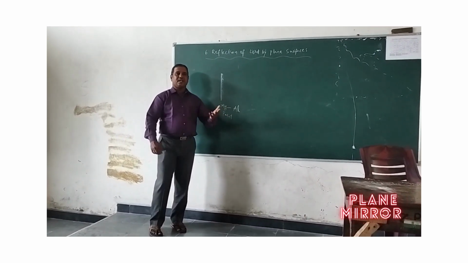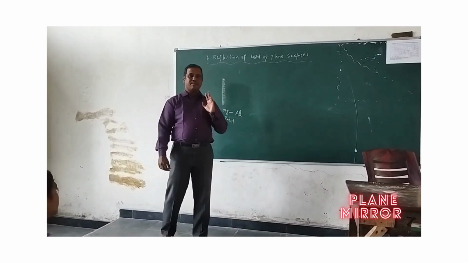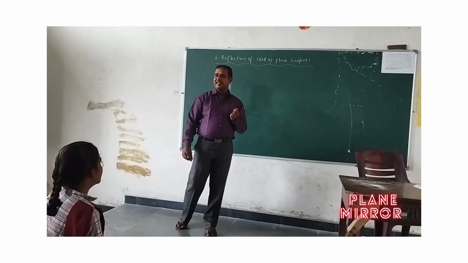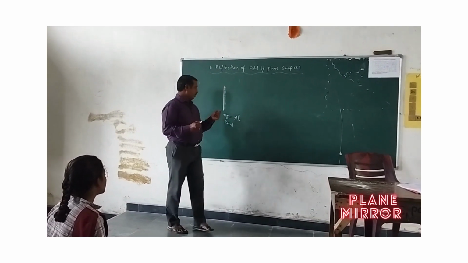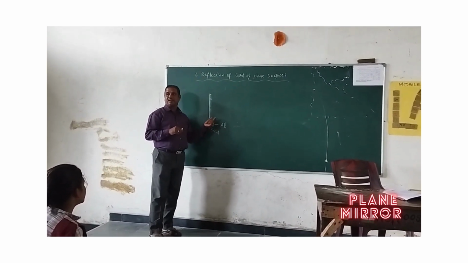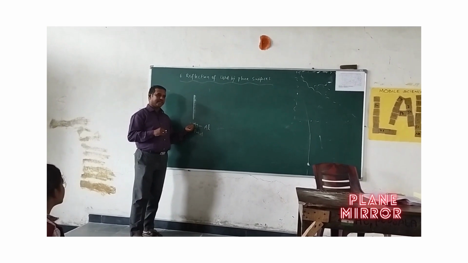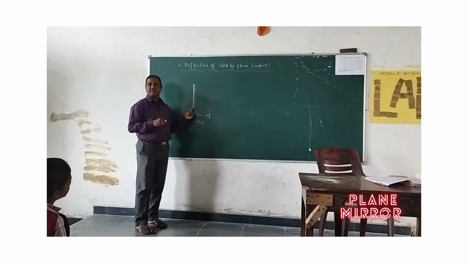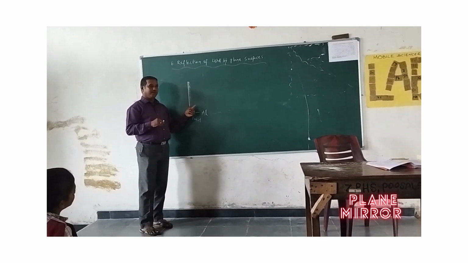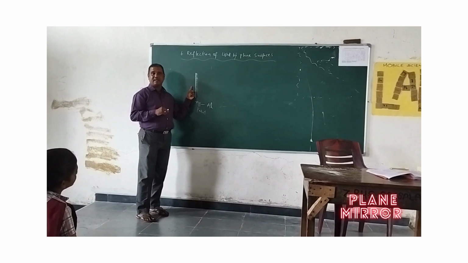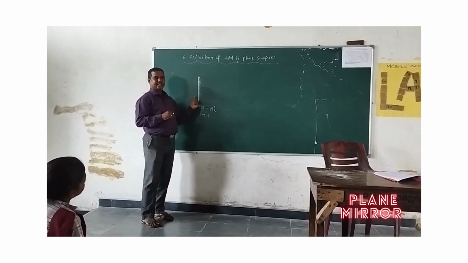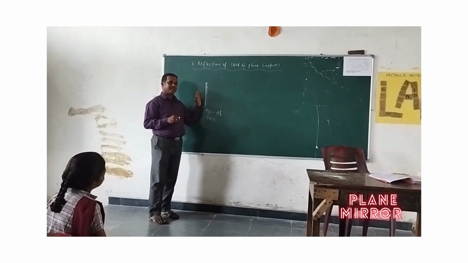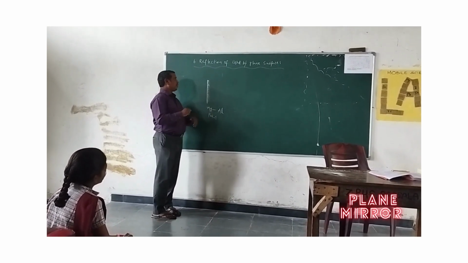Why aluminium? Generally you know in our house also we have aluminium metal. In our 4th lesson we discussed metals. Aluminium is much cheaper, less costly compared to silver. That is why we use aluminium. Aluminium is deposited on one side of the glass. Because of this deposition, it is made to be a mirror by having reflecting surfaces.